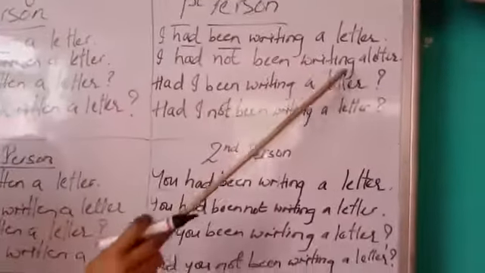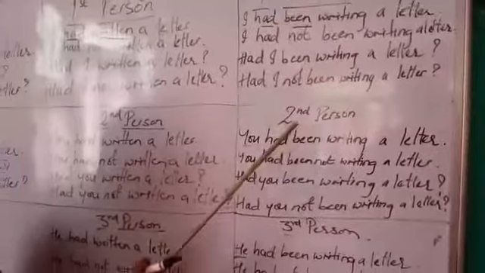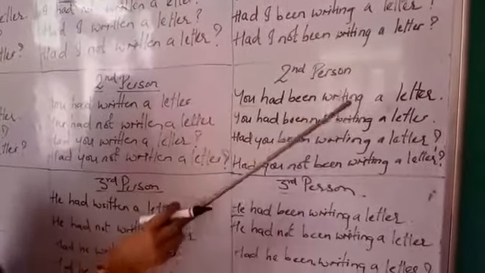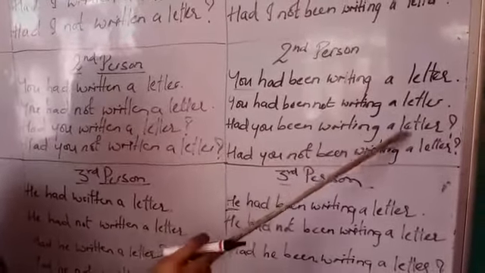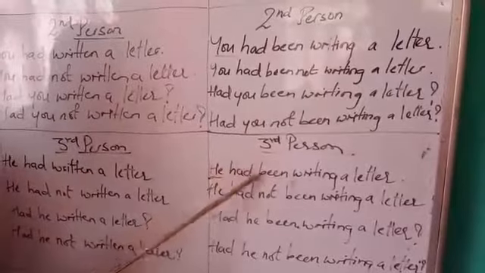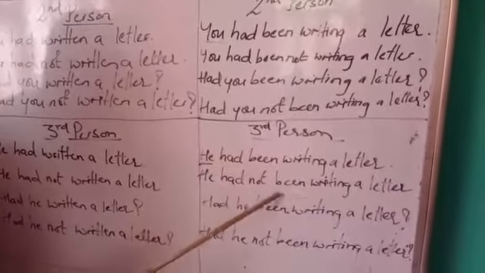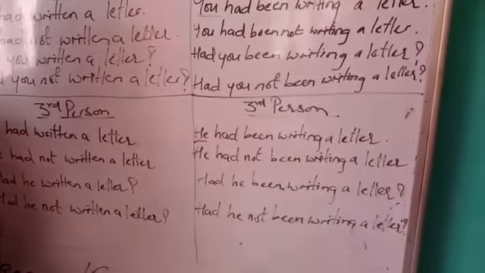I had been writing a letter. I had not been writing a letter. Had I been writing a letter? Had I not been writing a letter? Second person, you had been writing a letter. You had not been writing a letter. Had you been writing a letter? Had you not been writing a letter? Third person, he had been writing a letter. He had not been writing a letter. Had he been writing a letter? Had he not been writing a letter?